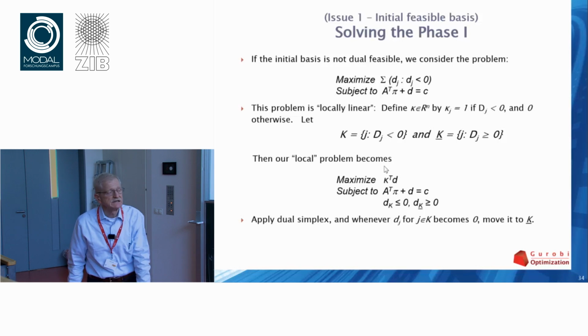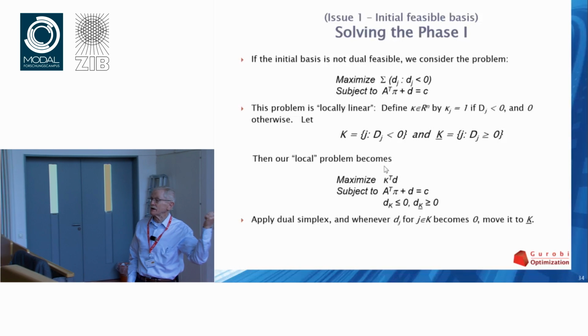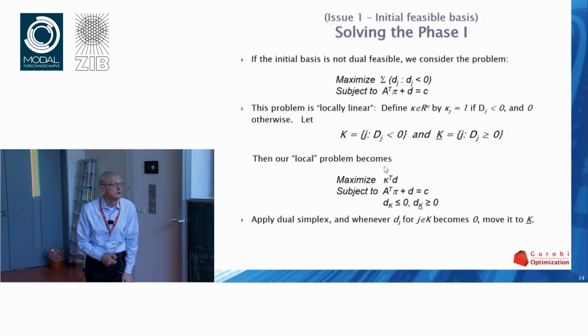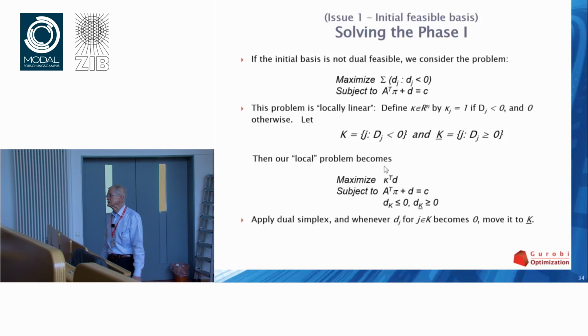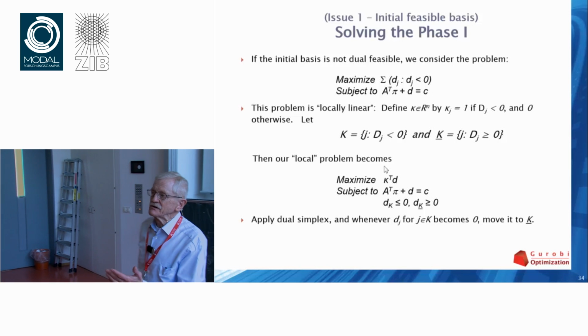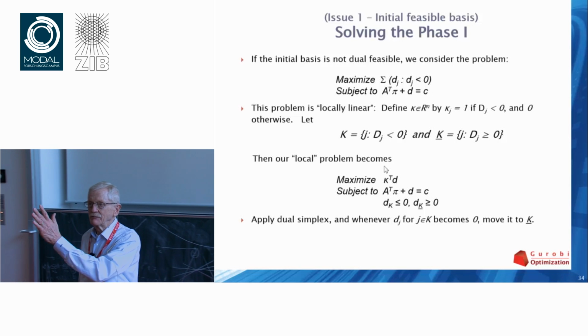So it's a linear problem, and I've got a basis for it. I assumed I had a basic solution. A basic solution doesn't have anything to do with the objective; it has only to do with the constraints. So it's still a basic solution. I can apply the simplex algorithm to it, and all you need to do is make one simple modification. You take a step.